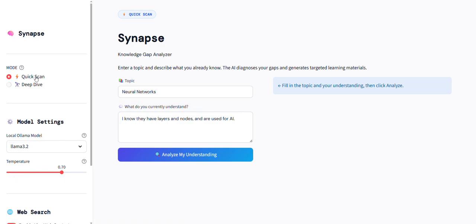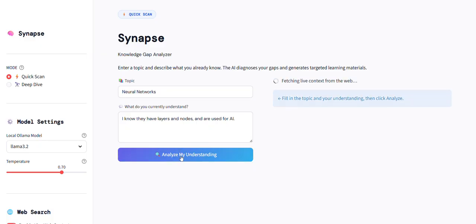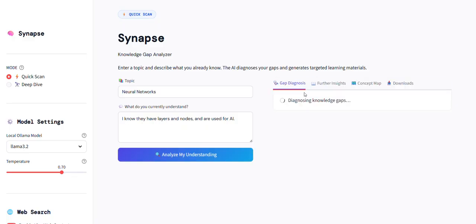So let us first look into the quick scan mode, and here you can enter the topic you want to know how much you have understood about, and below you can type what your understanding is. So here I have given the topic neural networks. So let us analyze my understanding. Once you select analyze my understanding, Synapse will start fetching details and diagnosing the knowledge gaps that I have on this topic.